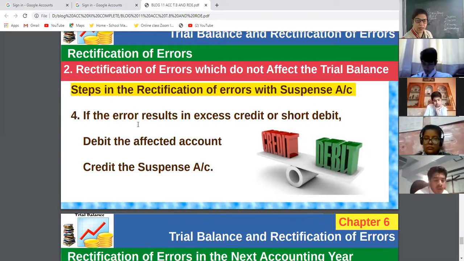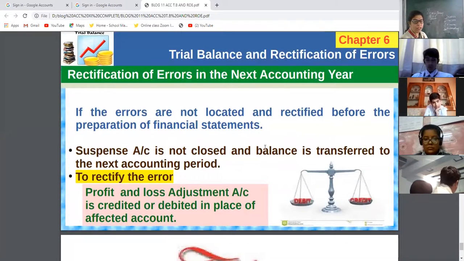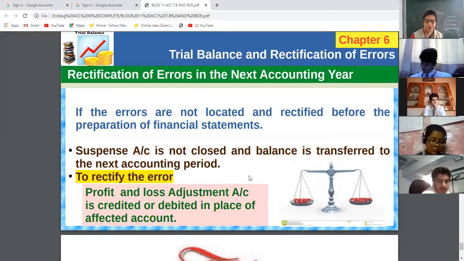If the error results in excess credit or short debit, credit is excess, then what to do? Suspense account should be opened. Then, if errors are not located, you have given your full efforts but errors are not located, then preparation of financial accounts is necessary. Suspense account is not closed and it is transferred to the next accounting period.